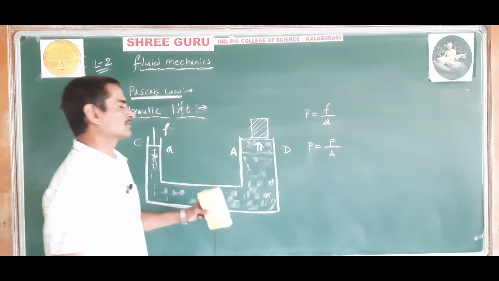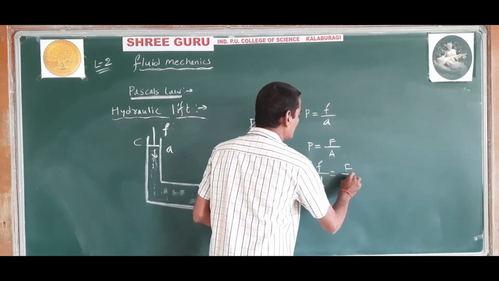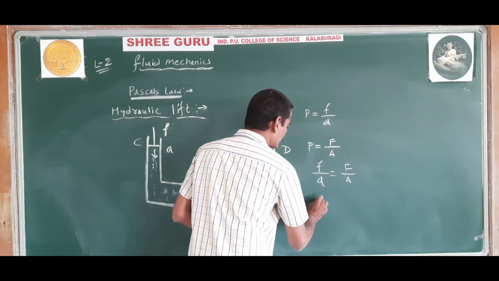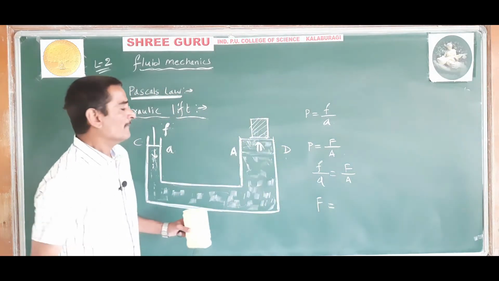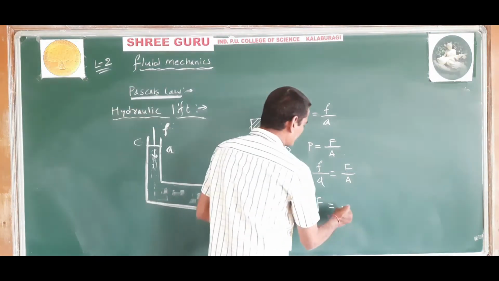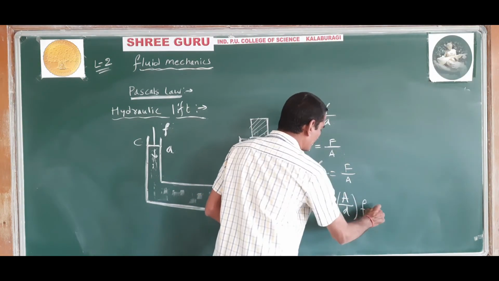So now both pressures are the same, so f divided by small a is equal to F divided by capital A. Now capital F, that is the upward force exerted on the platform of D, is equal to capital A divided by small a into small f.